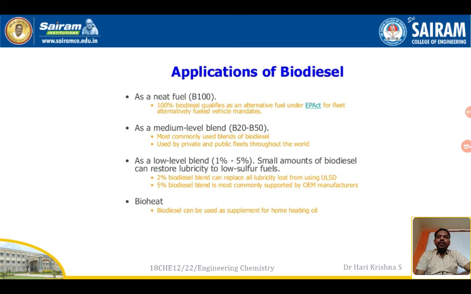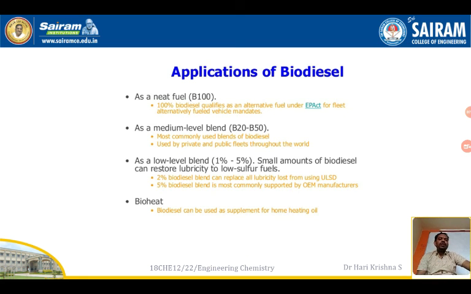The low level blend, that is 1 to 5%, small amounts of biodiesel can restore lubricity, lower sulfur. Bioheat: biodiesel can be used as supplement for home heating oil also. The 5% biodiesel blend is most commonly used, supported by OEM manufacturers too. So these are the major applications of biodiesel.